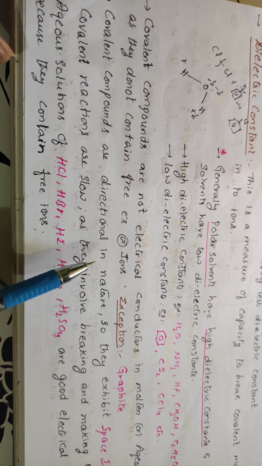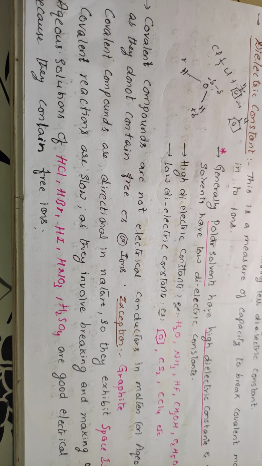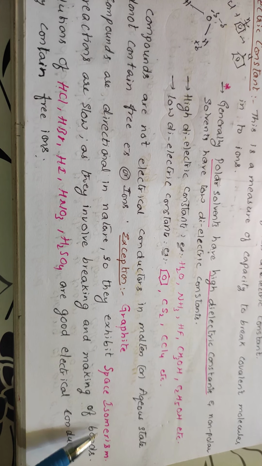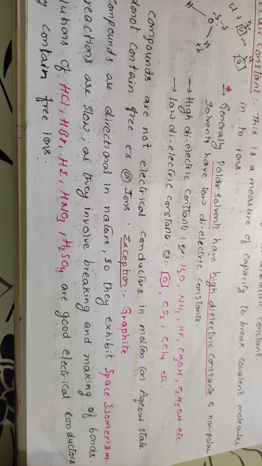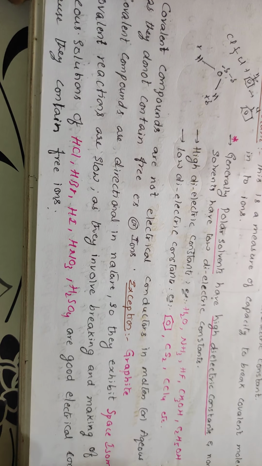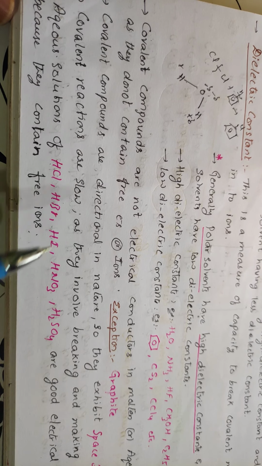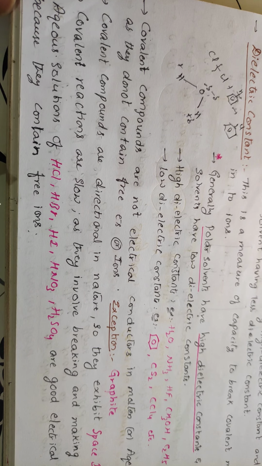And covalent compounds are directional in nature because they have one direction. So they exhibit what? Isomerism. These are called space isomerism. We can see this very nicely in organic chemistry. You will have linkage isomerism, chain isomerism, positional, functional, ring chain isomerism, tautomerism. There are many types of isomerism. You can see these types of isomerism in organic chemistry. That is due to the presence of the covalent bond.